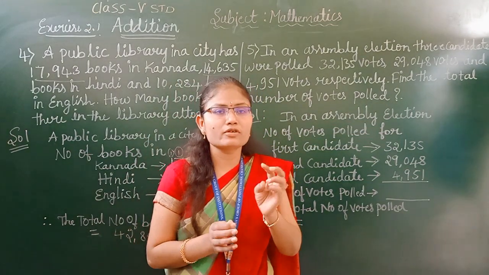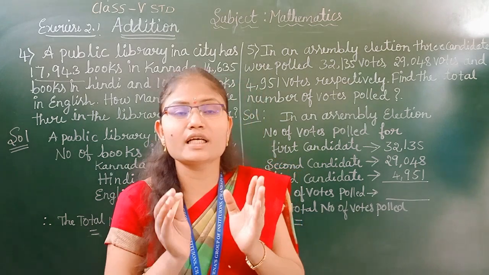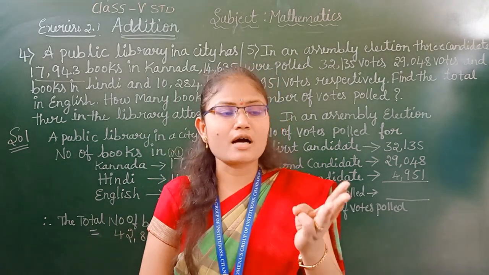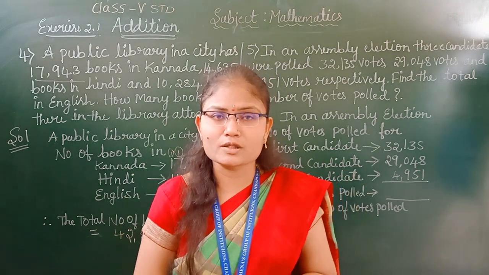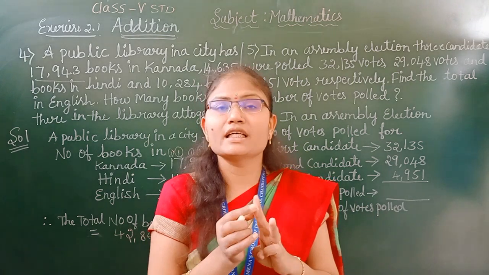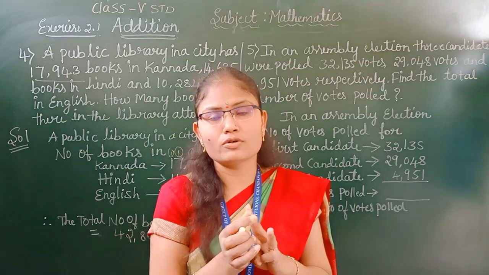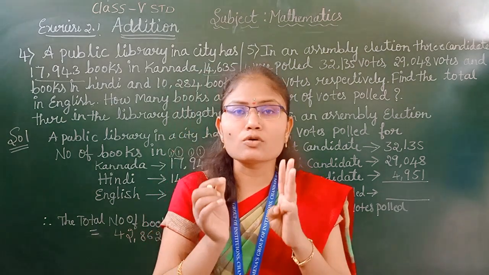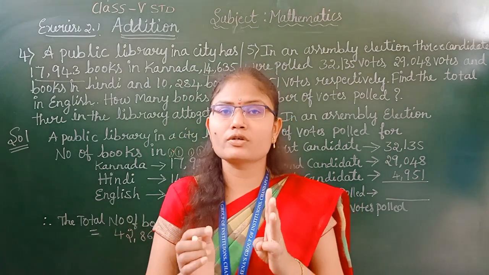For example, if we conduct an election for your class leadership, and Rama, Lakshmana and Sita were participants, Rama has polled 10 votes, Sita has polled 20 votes and Lakshmana has polled 30 votes. If I ask how many votes were polled in total, what will you say?